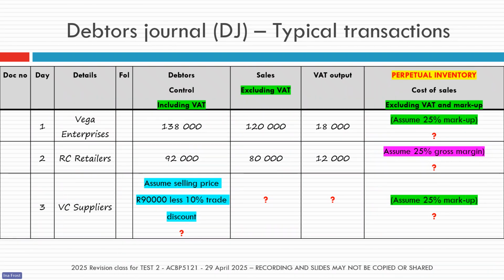So can everyone quickly take out your calculators, your pen and your paper, and see if you can calculate those 3 cost of sales for me. And then for that last one, if you can calculate the amount for the debtors control column, the sales, and the output VAT. So Salama and I can have a quick cup of tea, and then we'll give you a few minutes to do these calculations.